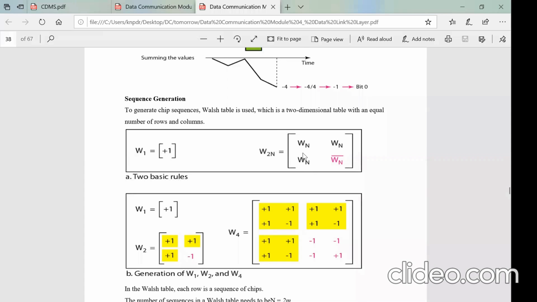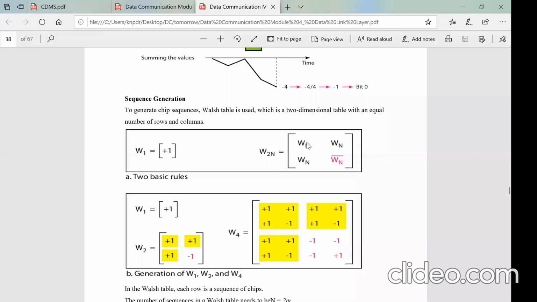The other dimensional table is given here with the formula that W2n has 4 elements inside. Each element is Wn, Wn, Wn, and Wn bar. What is Wn? Wn is this matrix. Let me take a condition where n becomes 1. Then the inner elements become W1, W1, W1, W1 bar. Now replace this with W1.